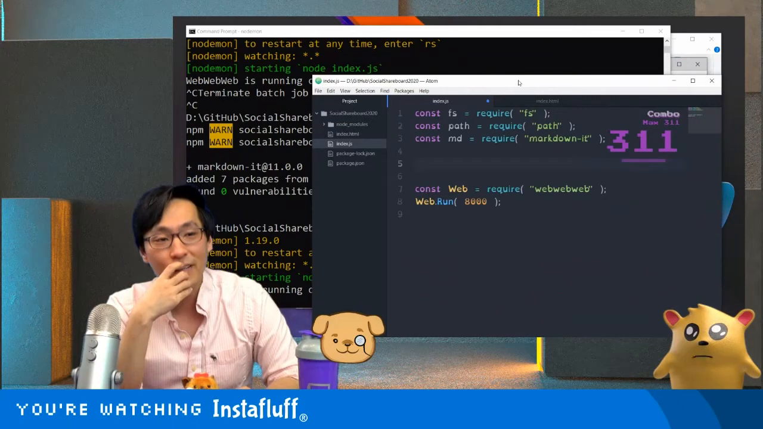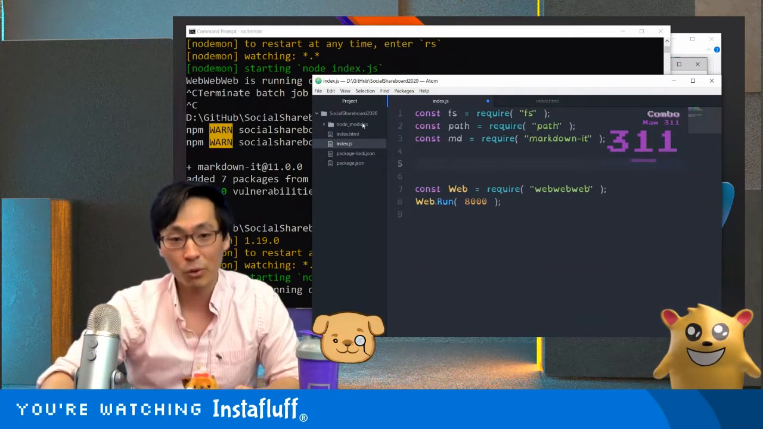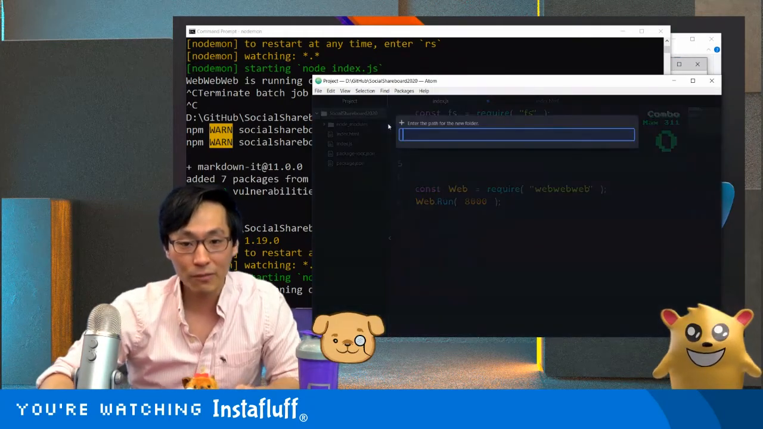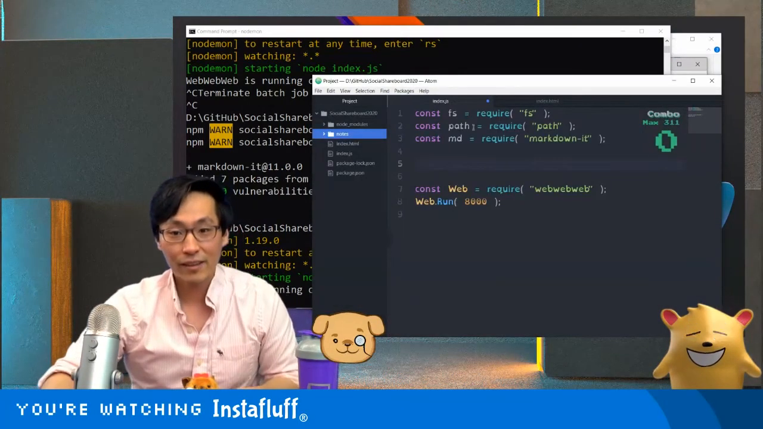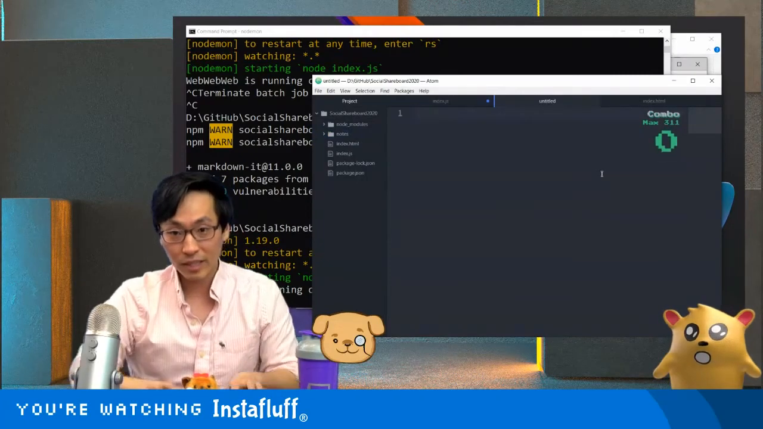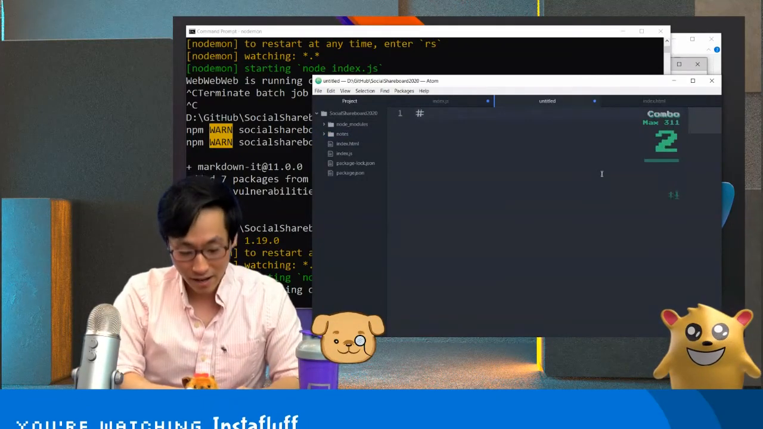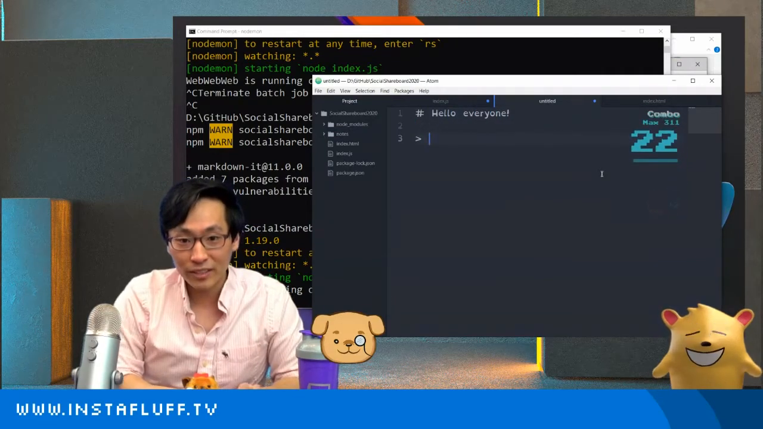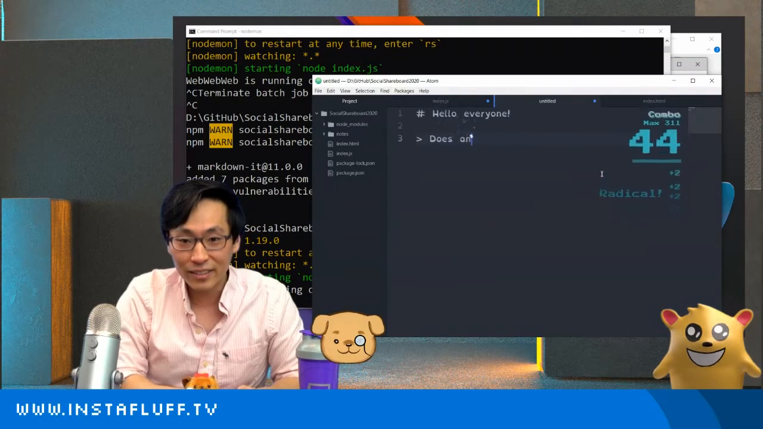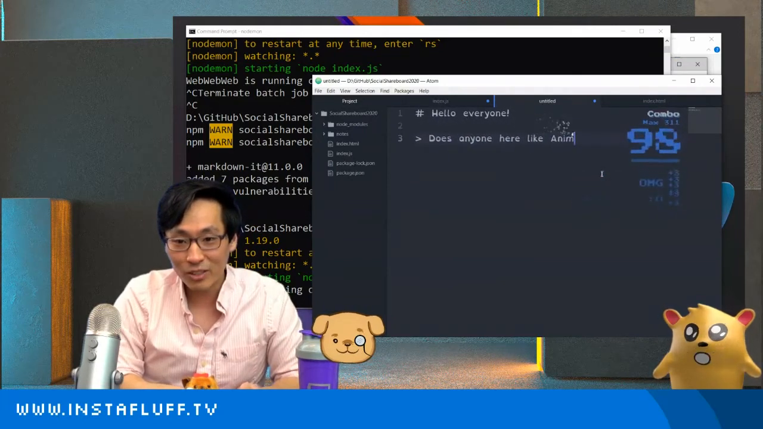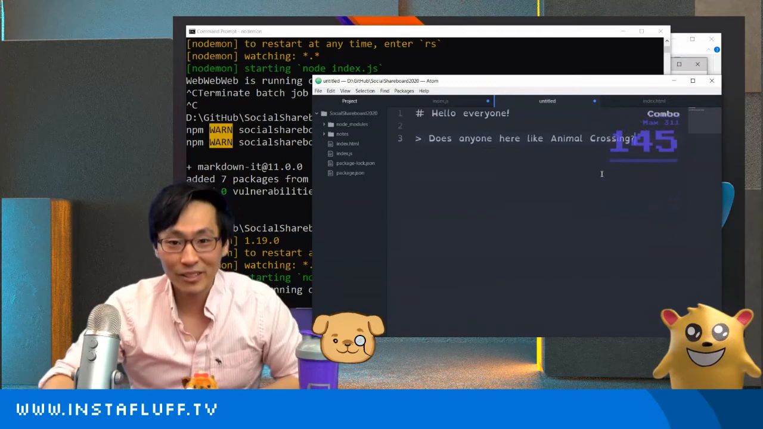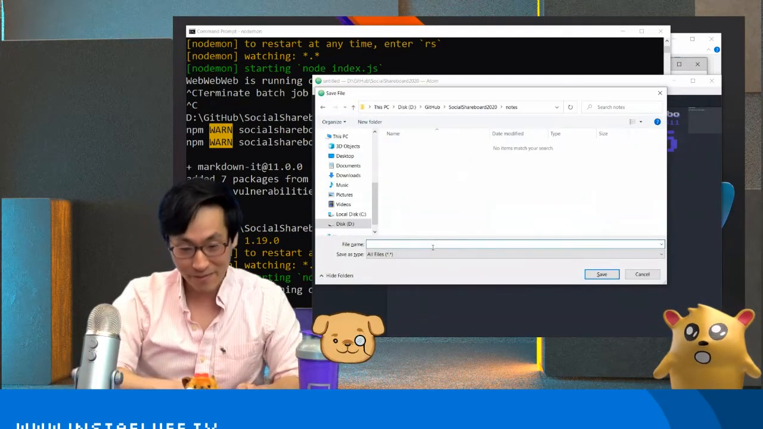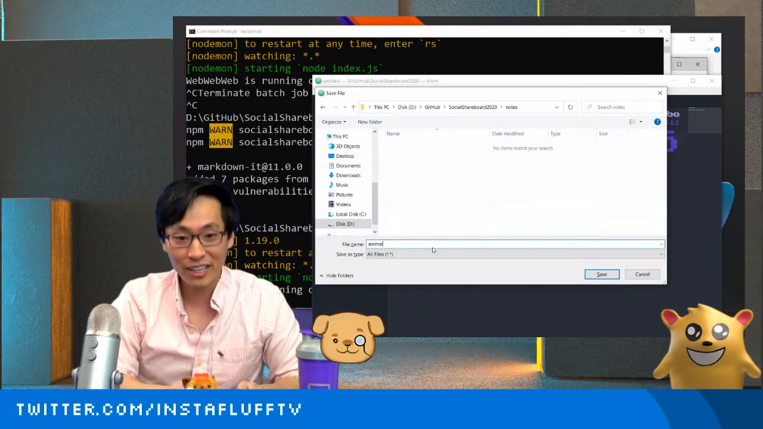The Markdown files that we want to place, we can probably place in a folder called notes. That's what I did for the example. So we'll create a folder called notes, and then inside notes, here we go, I'm going to create a Markdown file. I'll say, hello, everyone, and I'll put a quote. Does anyone here actually like Animal Crossing? I love Animal Crossing. Animal Crossing has been my favorite game for so long. And I'll just call it Animal Crossing.md.